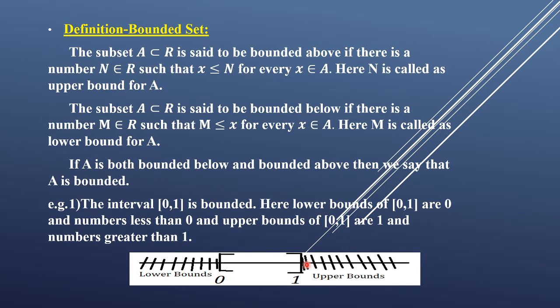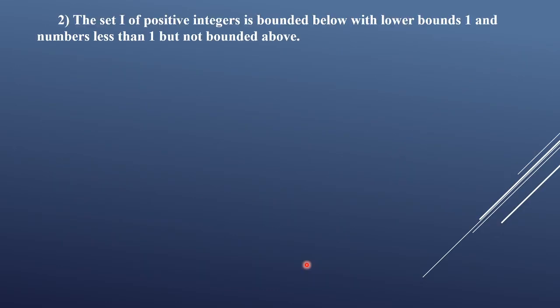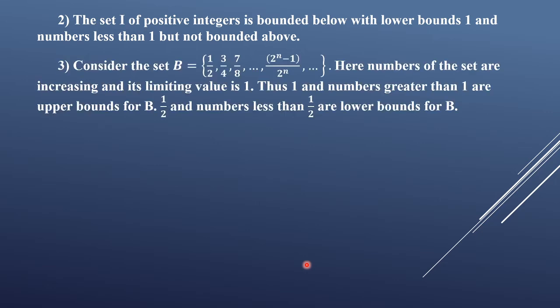Now let us see another example. The set I of positive integers. What is the set I of positive integers? Positive integers means the numbers 1, 2, 3, 4, 5 up to infinity. Definitely this set is bounded below with lower bound 1, because it starts at 1 and all numbers 1, 2, 3, 4 are greater than or equal to 1. So 1 is a lower bound, and all numbers less than 1 are also lower bounds for the set of positive integers. But it is not bounded above, because the set goes up to infinity.